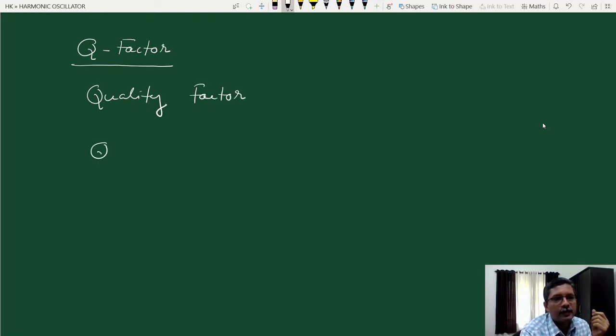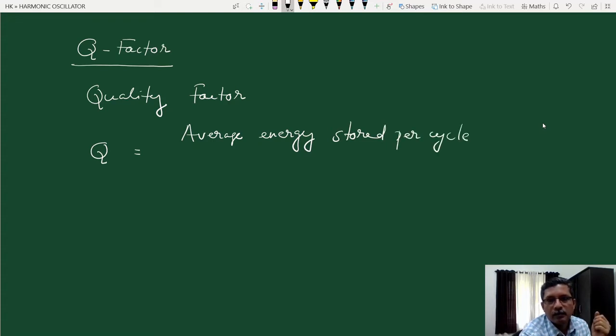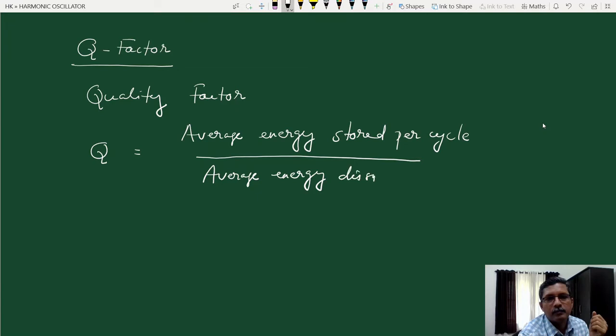Now this quality factor is defined like this: average energy stored in the harmonic oscillator per cycle divided by average energy dissipated per radian.